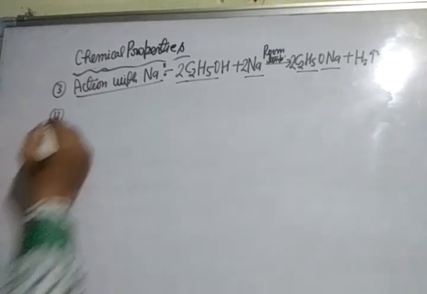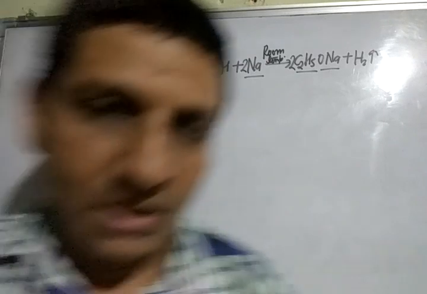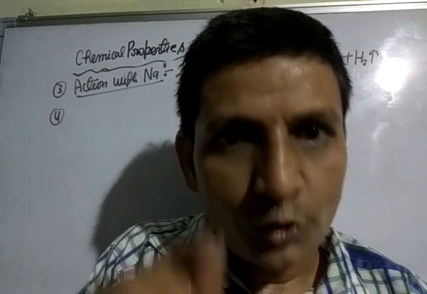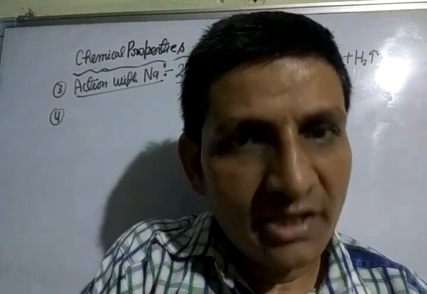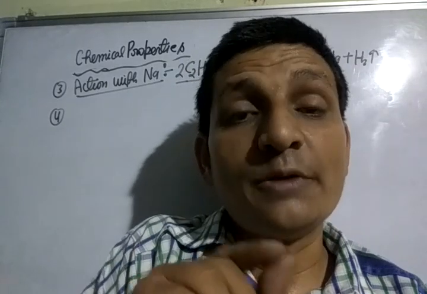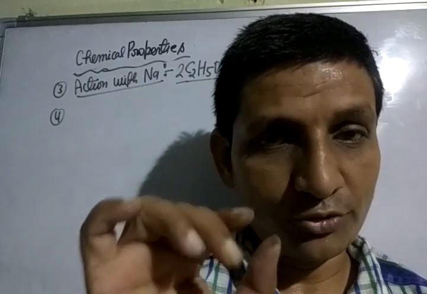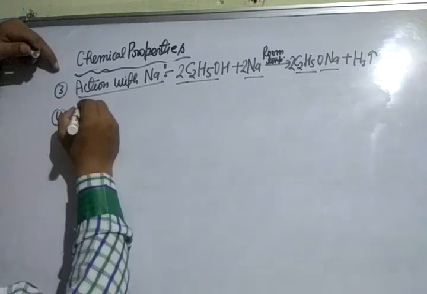Next, number 4 is the reaction with acetic acid. Ethanol reacts with acetic acid to form a sweet smelling compound, ethyl acetate, that is known as ester. Due to the formation of ester, this process is called esterification. Most important process, prepare it for the board exam. So next is reaction with acetic acid.